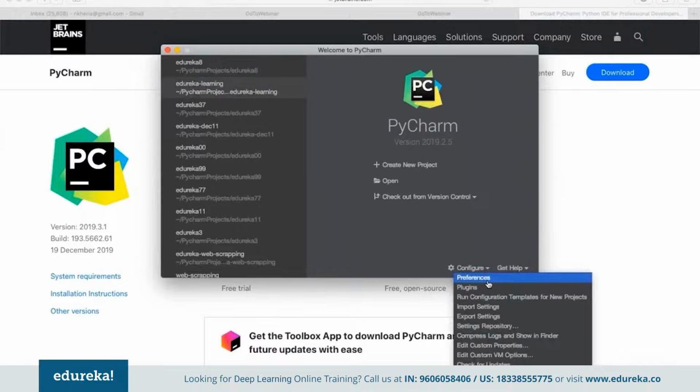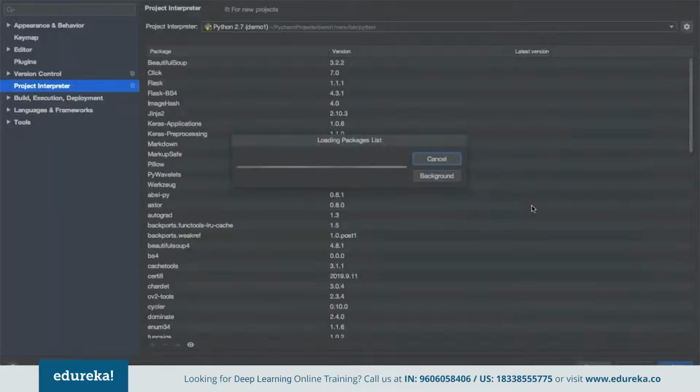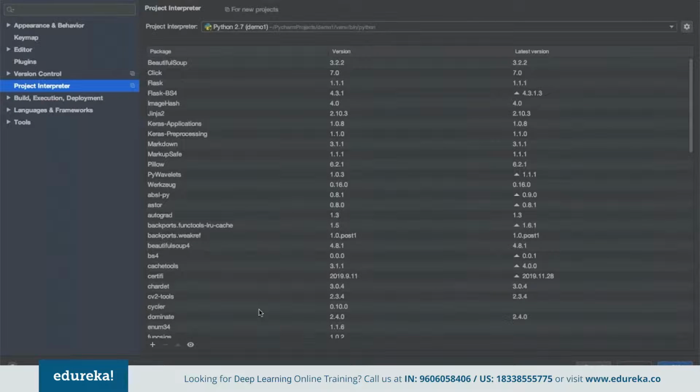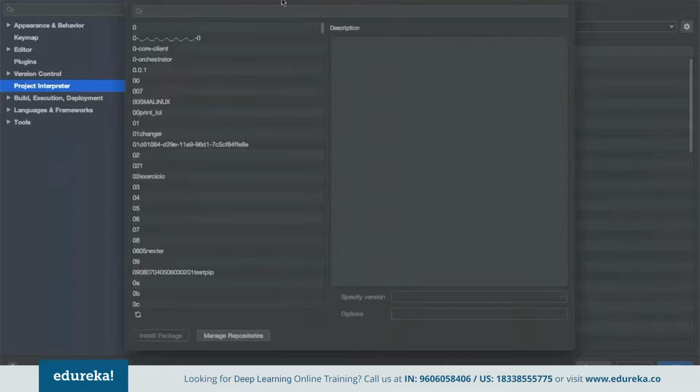Before getting started, we can make sure that we have the libraries installed in the interpreter we are working on, right? So before starting a new project, we can go to the preferences, where we can change the configuration settings for the interpreter. Let me show you that. Once we go into preferences, it shows the list of all the libraries that are already available. If you want to install a new library, we can click on add, and from the entire package list, choose the library we are looking for.